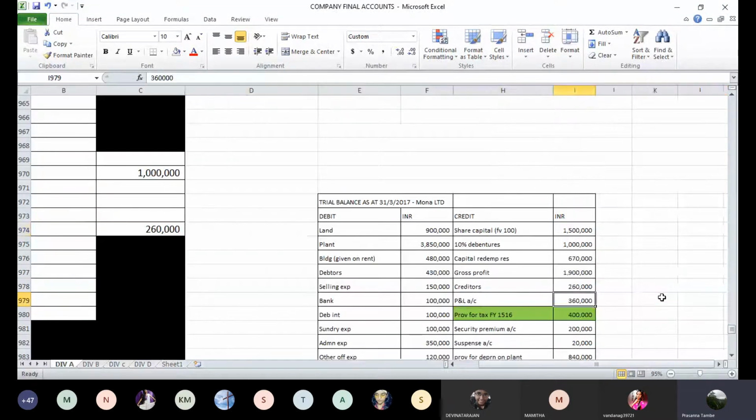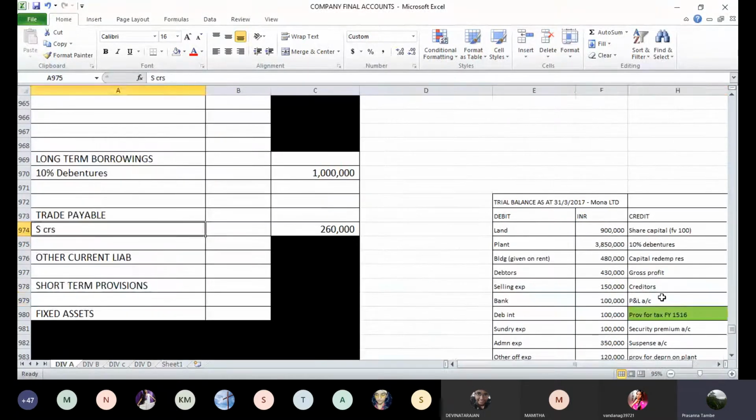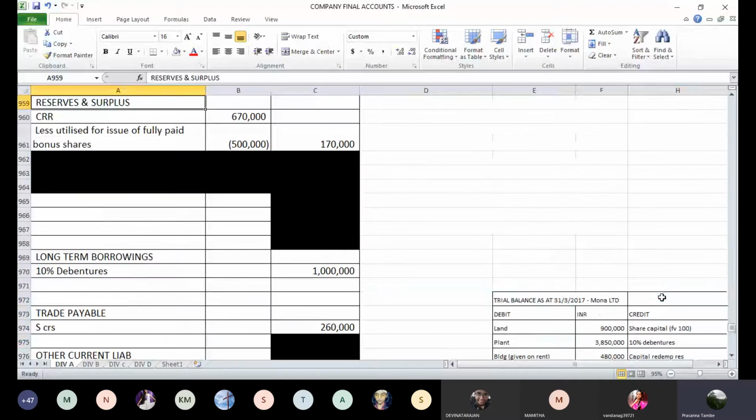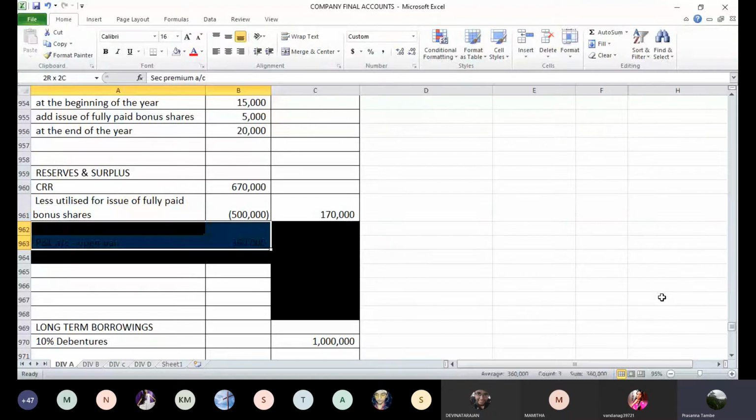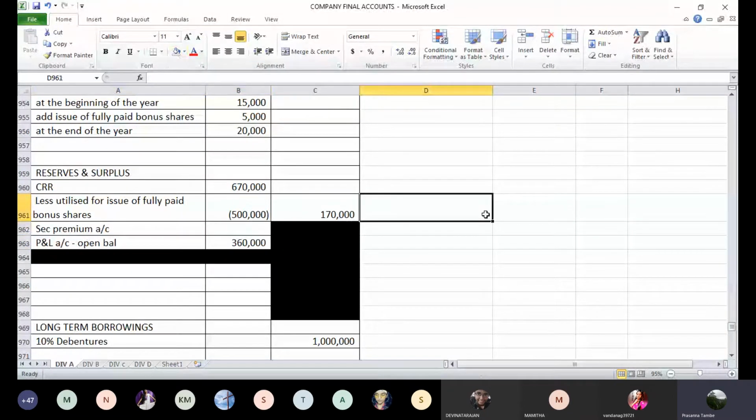Now profit and loss account opening balance of 3,60,000. That will go to reserves and surplus, one of the items there. P&L account opening balance 3,60,000. It will come in inner column because you will have some other adjustments. So let's keep it in inner column. Securities premium, as and when we go to that item, we will post the amount. P&L account opening balance, inner column 360,000.